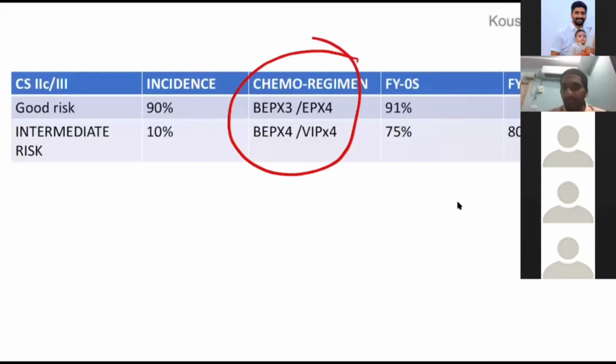In desperation, you are doing this surgery. You are not doing it by will and want. In desperation only, you are doing this surgery. Ideally, second line chemotherapy should be the choice.